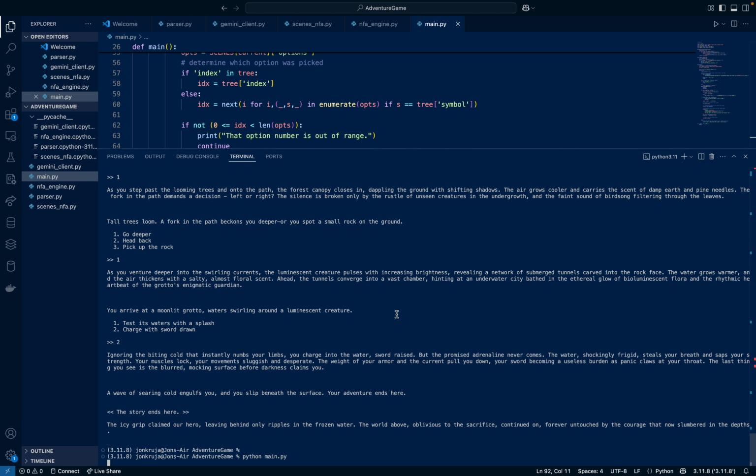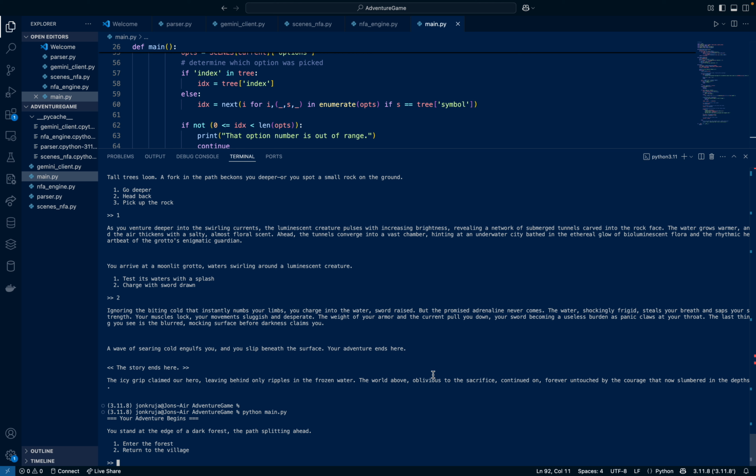So we run Python main, and for the sake of it, I'm just going to show you one path. There are three endings. You can either go back to the village, and from there you can just end it and not go on an adventure, or you can fight the boss, and you either die and it ends there, or you take all the right actions and you beat the boss. So let me just show you fighting the boss battle.